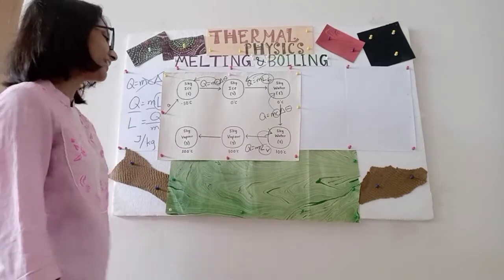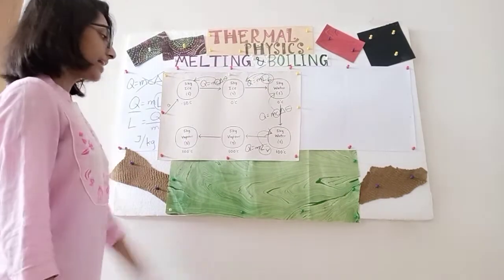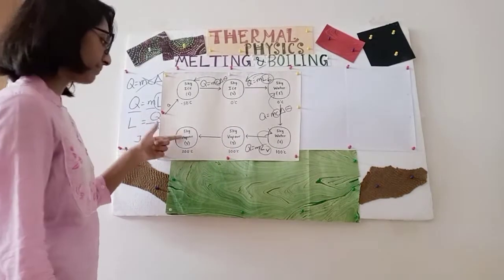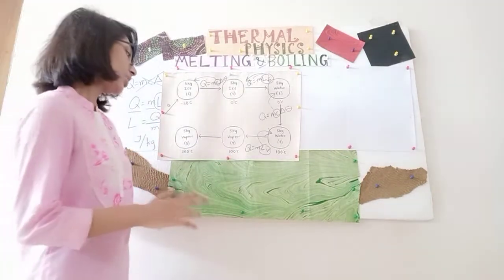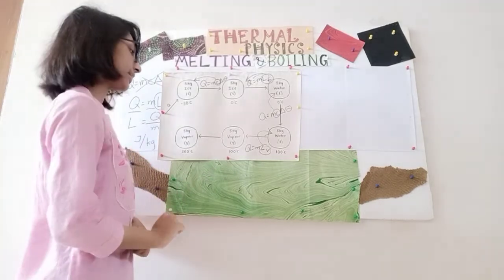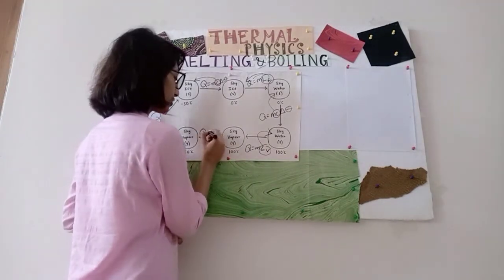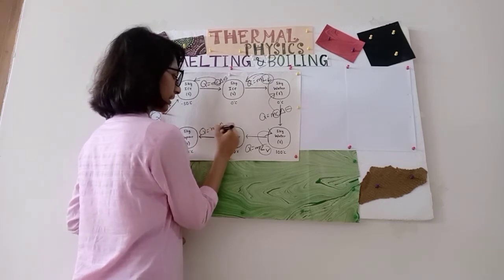Alright, so now that it is gas, 5 kg vapor which is gas at 100 degrees Celsius is changing to 5 kg vapor which is gas at 200 degrees Celsius. So we can see temperature changes taking place and no change of state. So again, Q equals mc del theta.